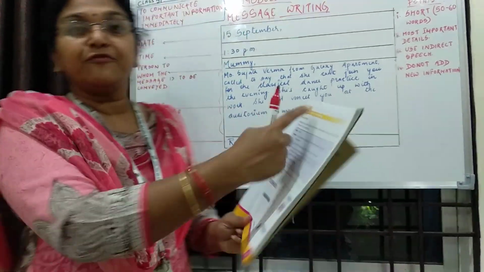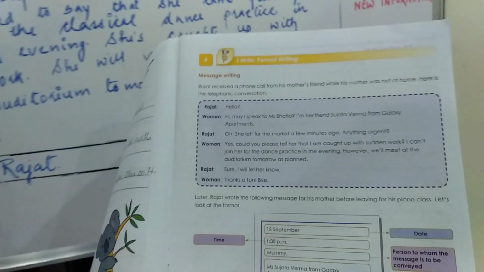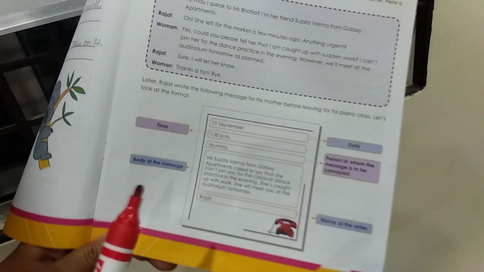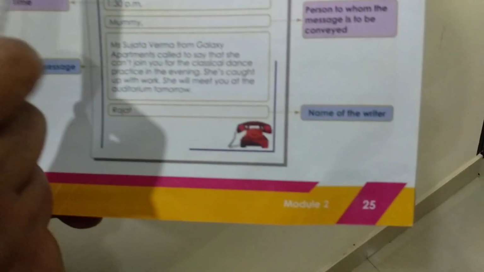Now this was the telephonic conversation between the woman and Rajat, given on page number 25. This particular message has to be written in this format. The message was given on 15th of September at 1:30 p.m. Because Rajat's mother was not at home, she had gone to the market.